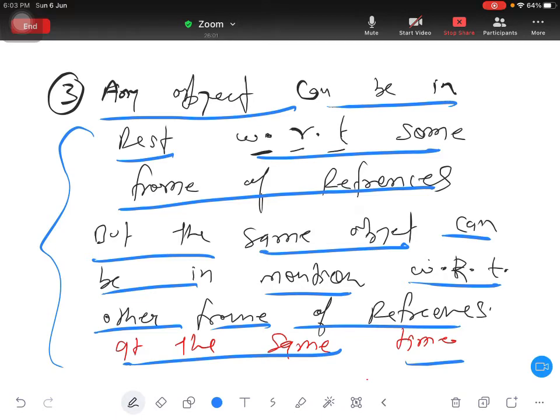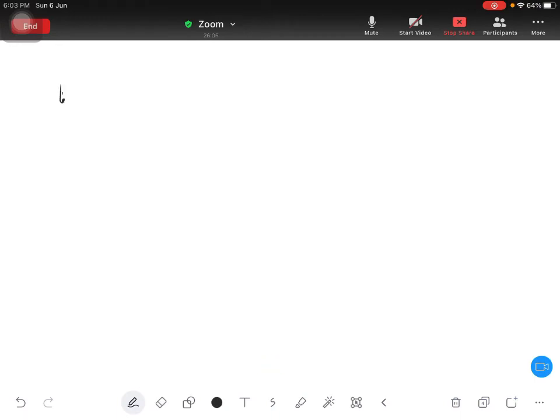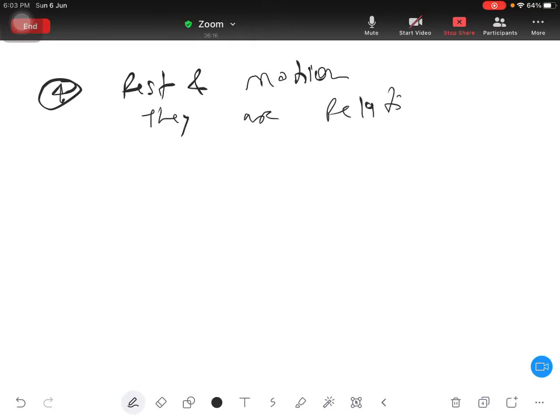Now see, you have to write here, next point, I think fourth point, rest and motion, they are relative property.